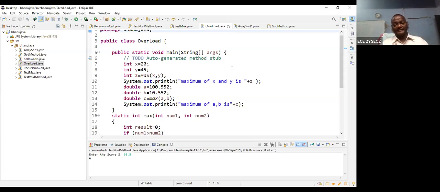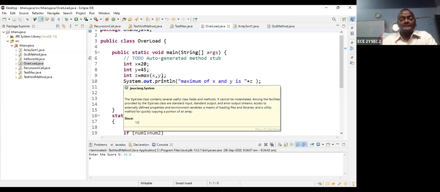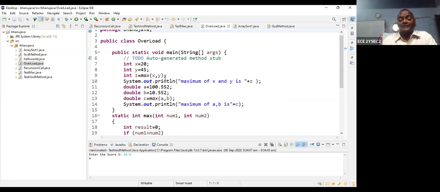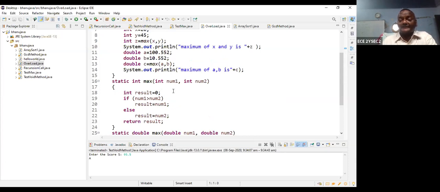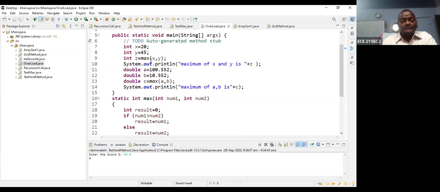Okay, so let us take first, I want to discuss here, integer x is equal to 20, integer y is equal to 45. I want to find out the maximum value between the integers. So now I am calling integer z is equal to maximum of x comma y. So once you are calling, you can write a separate method for integer values. What is the name of the method? Maximum. So now x, y, what is the x value? 20. What is the y value? 45. This is called an argument.